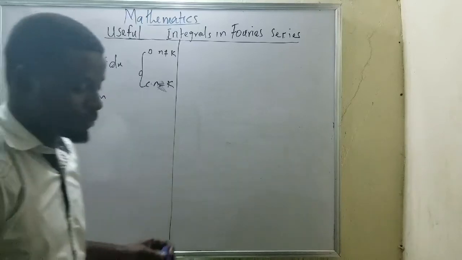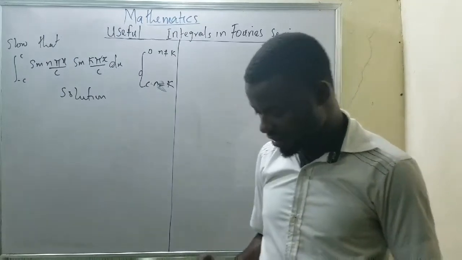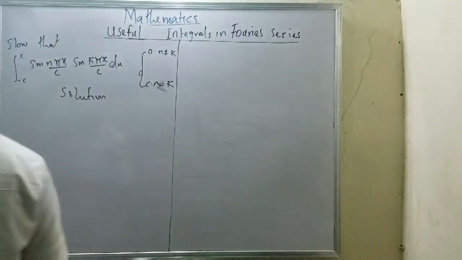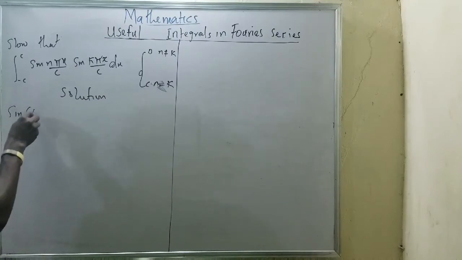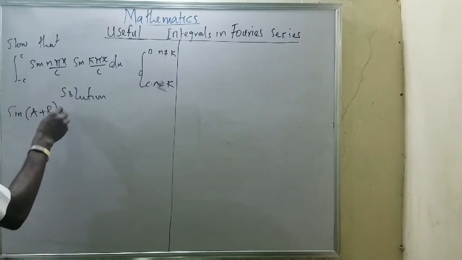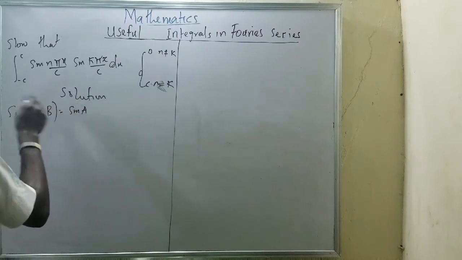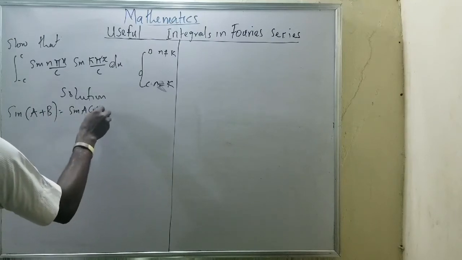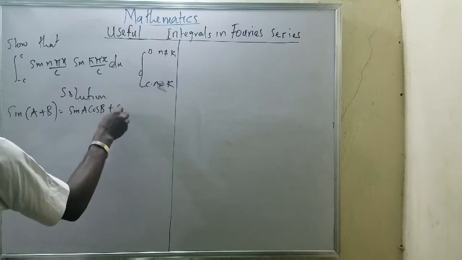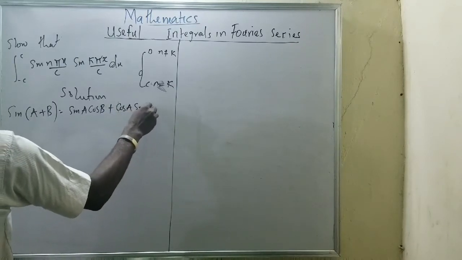Before I solve this problem, you must understand the logic behind trigonometry. Very, very important. We all know the sum of trig: when I have sine(a plus b), I will have sine a cos b plus cos a sine b.